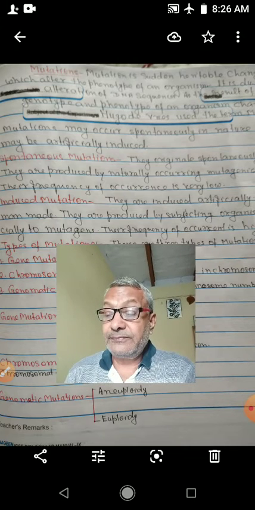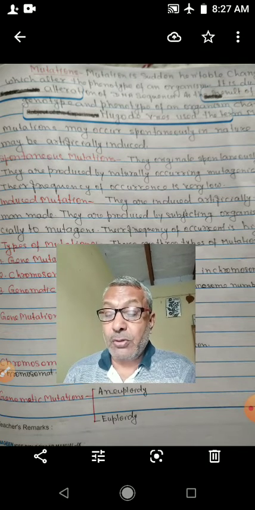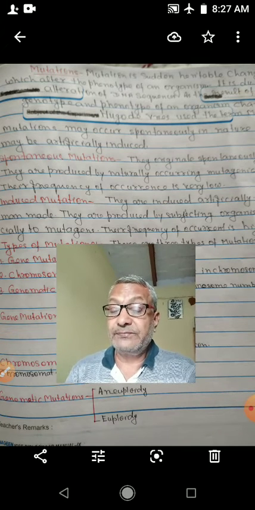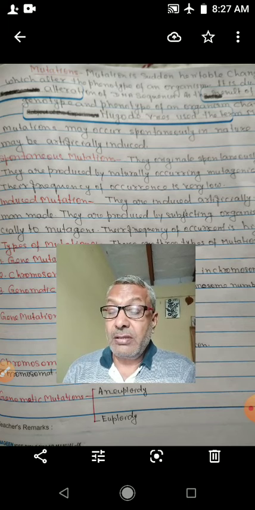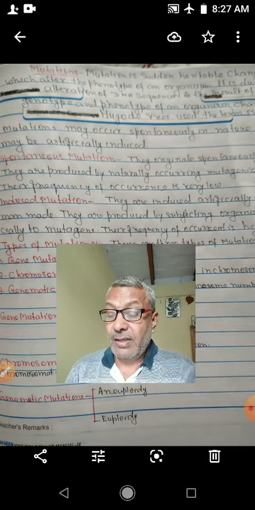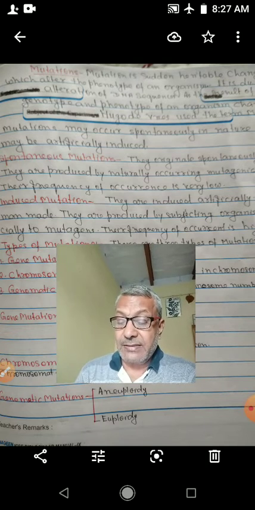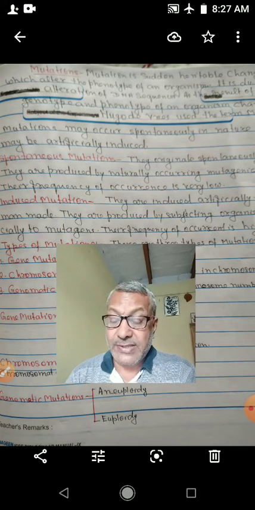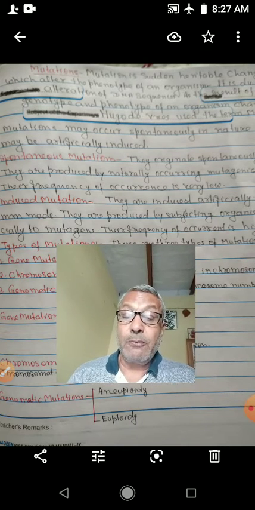If one or two chromosomes are going to change, there is loss of one or more chromosomes or addition of one or more chromosomes. So that is called aneuploidy. And when variation involves the entire set of chromosomes, so that is called euploidy.